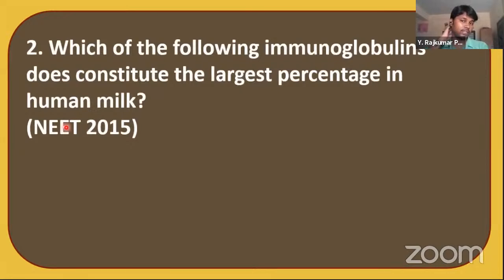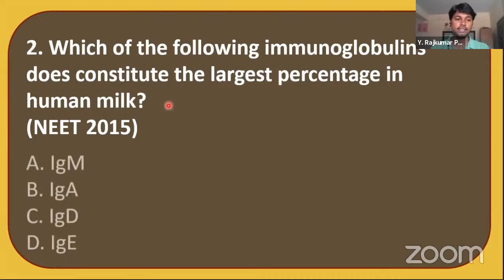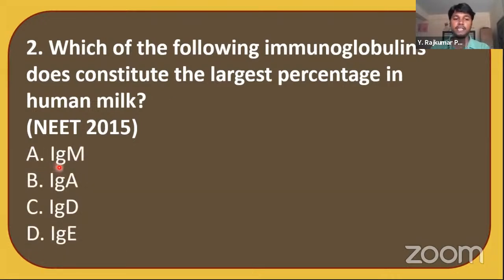Which of the following immunoglobulins constitutes the largest percentage in human milk? Just now we have learned this in this class itself. Can you guess the answer? Option A, immunoglobulin M. Option B, IgA. Option C, IgD. Option D, IgE. The answer is immunoglobulin A. Okay, remember.